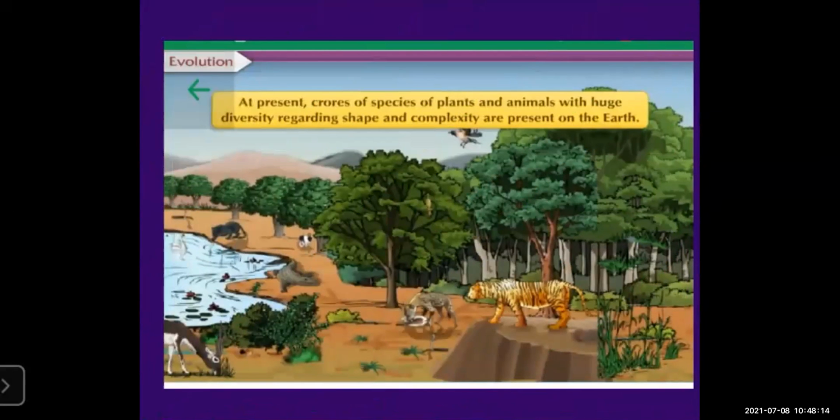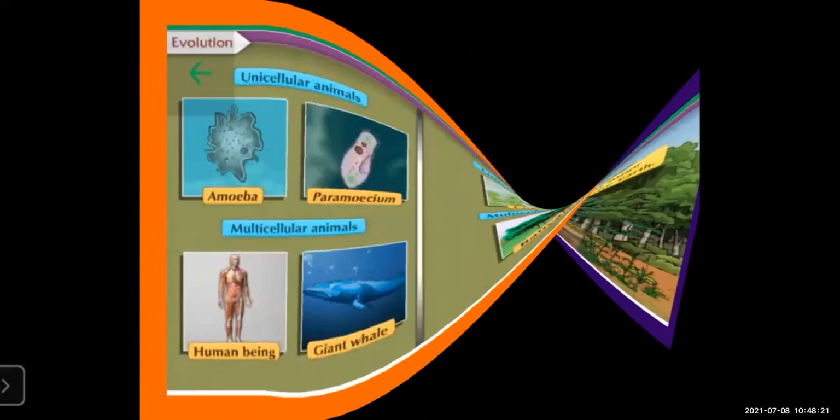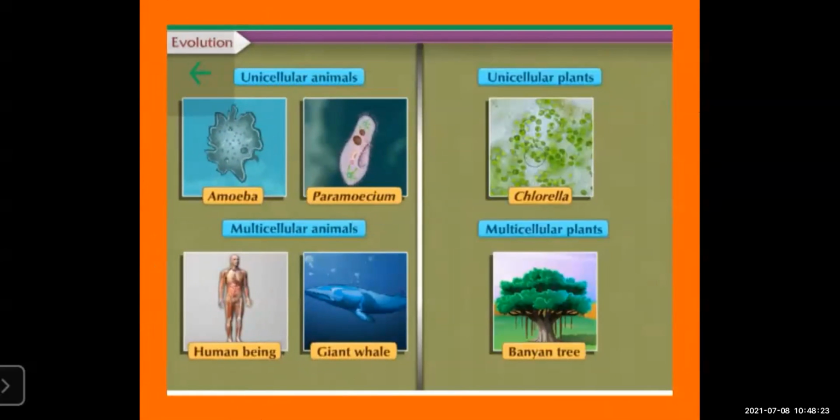At present, there are thousands of crores of species of plants and animals with huge diversity in the environment. When life first existed, first unicellular animals or simple elements appeared, and then multicellular animals were discovered.